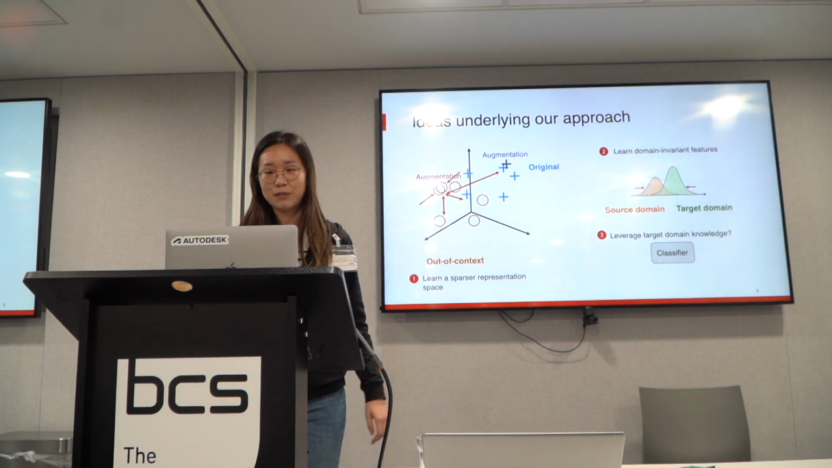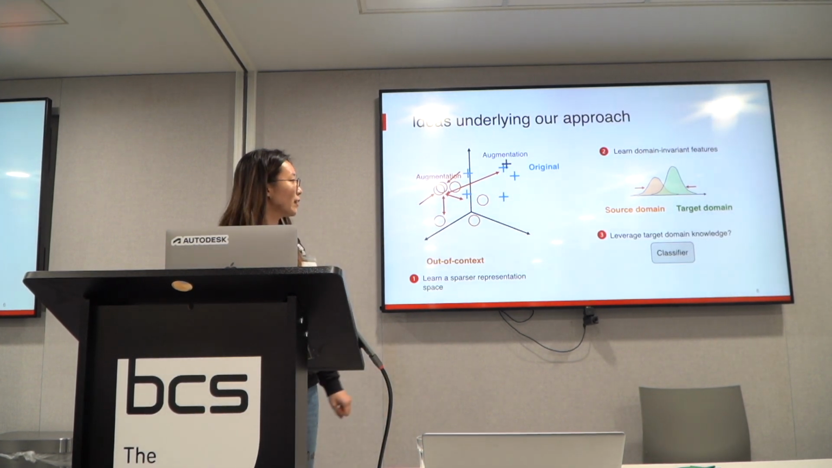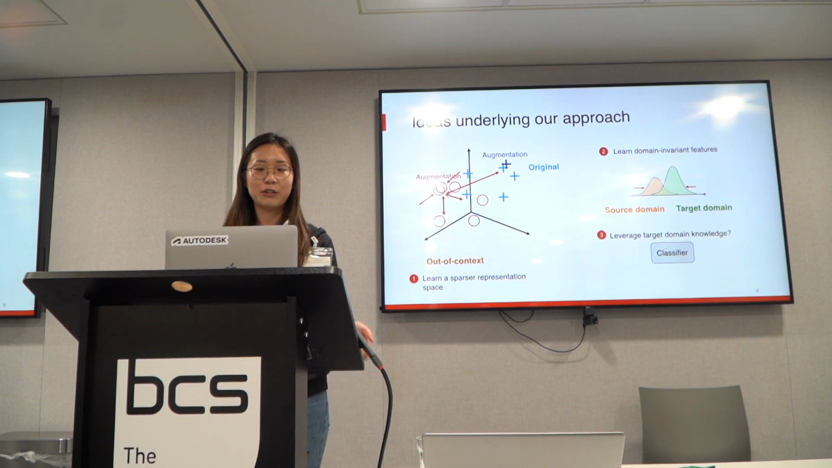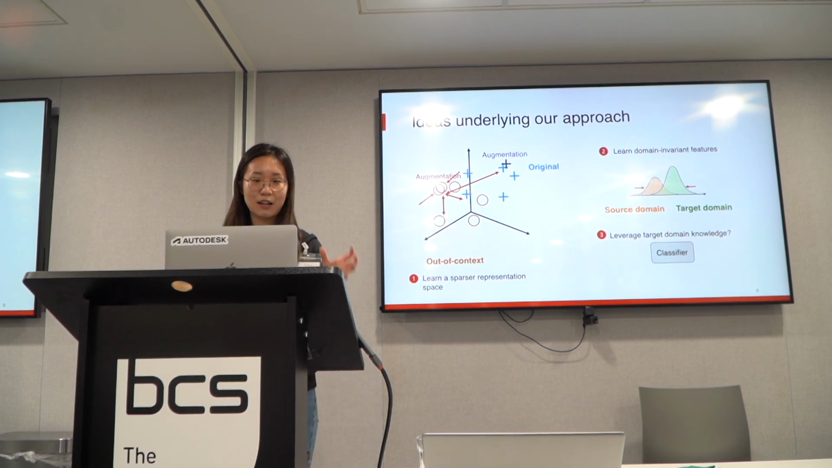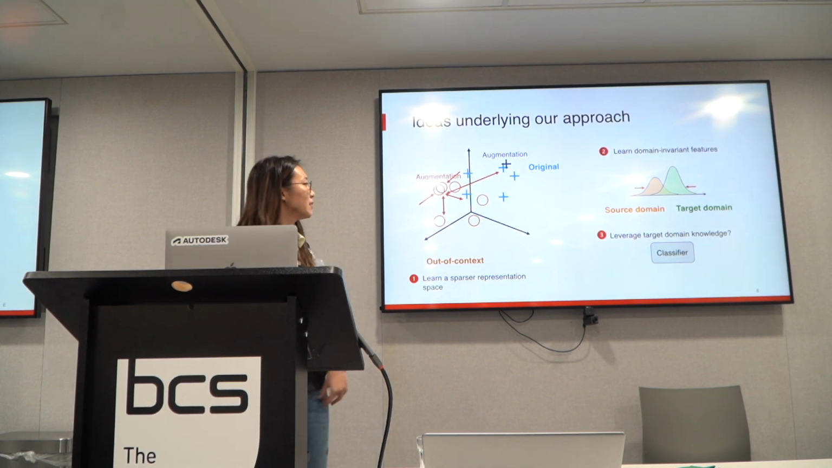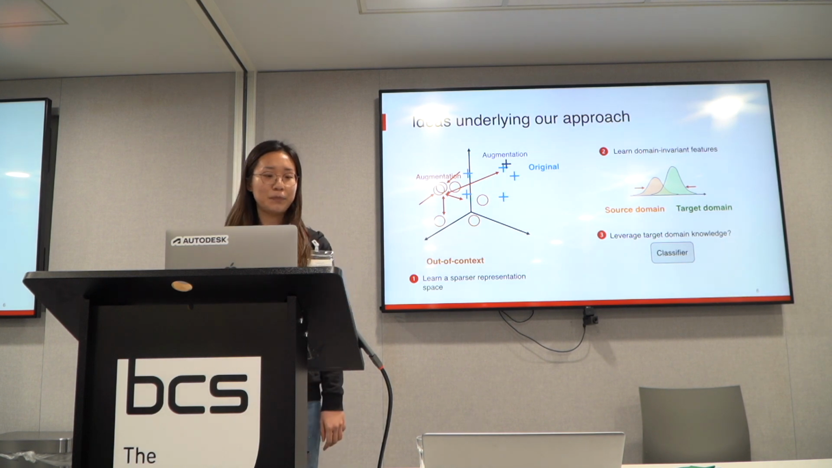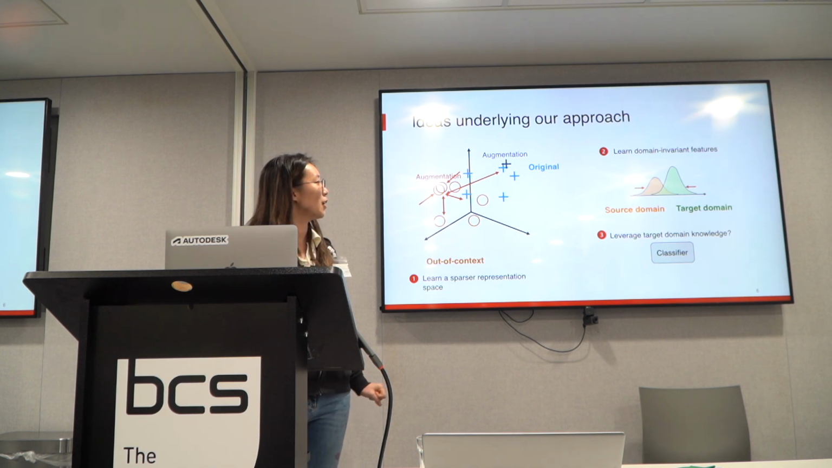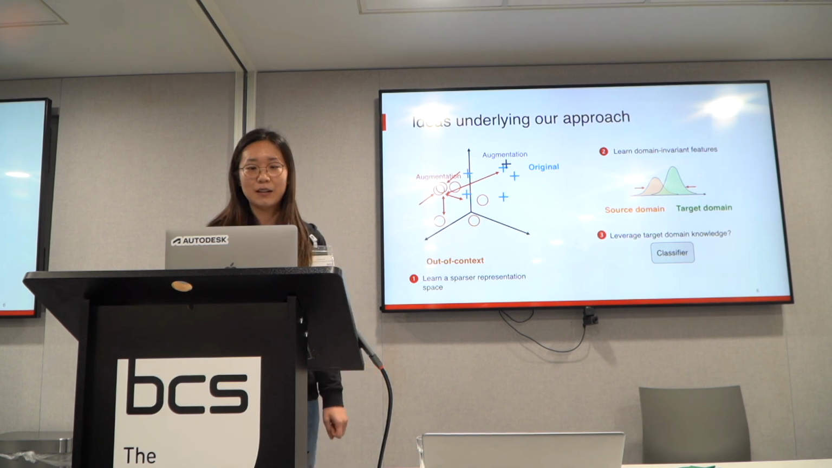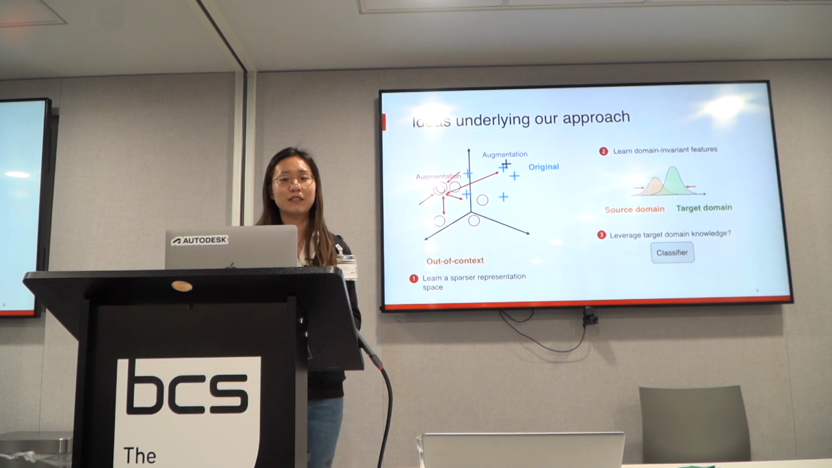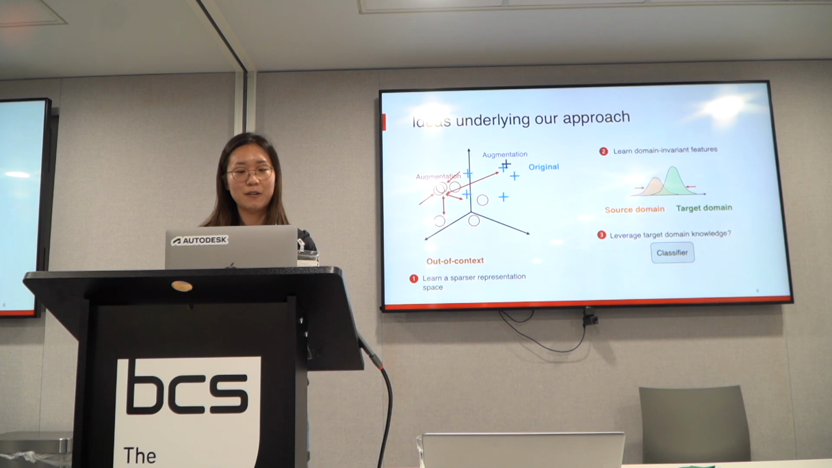And lastly, since we only have the unlabeled target domain data during training, this branch of data inputs is not passed to the classifier during training. However, we still want to leverage some target domain knowledge. We hope to do it during the test time, because when we leverage more target domain knowledge, we expect that it could further boost the model performance.